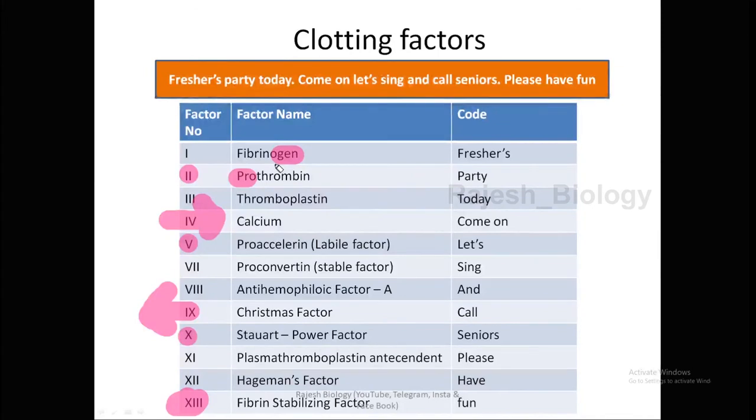And another cascade: A activates B, B activates C, C activates D, D activates 5. It is another mechanism. Or star activates the hash, hash activates the oblique, oblique activates the exclamatory mark, and that exclamatory mark activates 5. This is another chain mechanism. So it is known as cascade. All these factors work in a cascade manner.